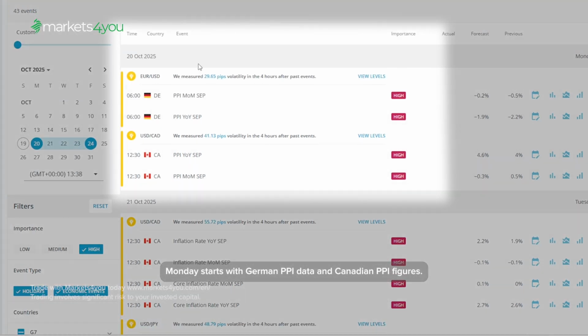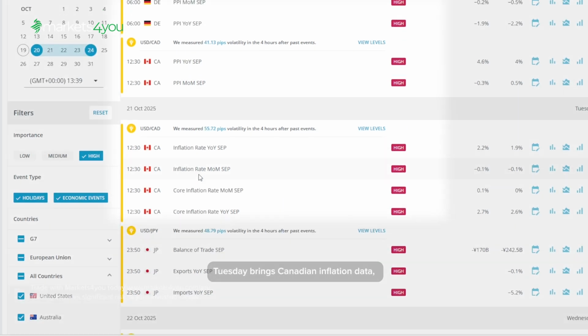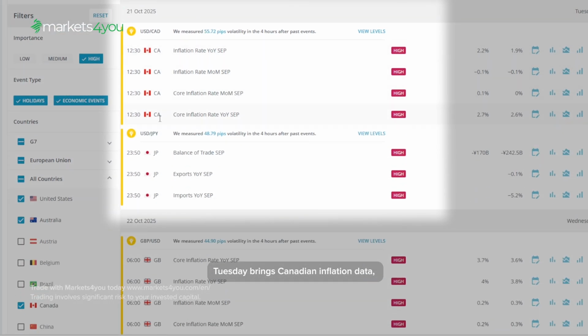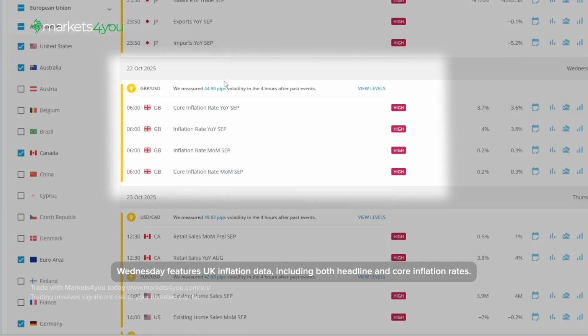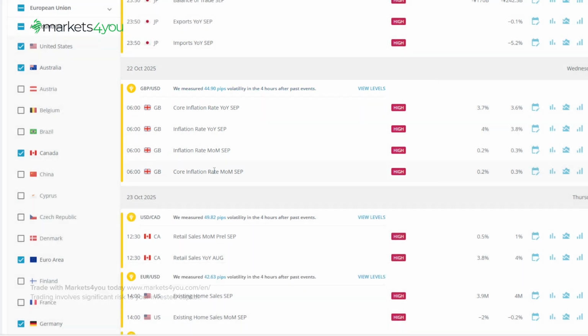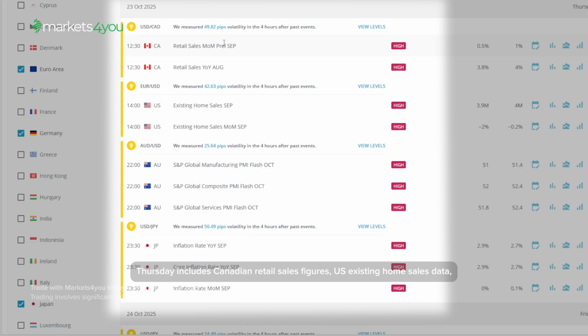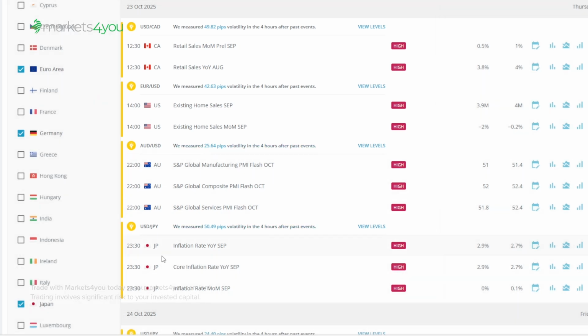Monday starts with German PPI data and Canadian PPI figures. Tuesday brings Canadian inflation data, which will be closely watched for monetary policy implications, along with Japanese trade balance figures. Wednesday features UK inflation data, including both headline and core inflation rates. Thursday includes Canadian retail sales figures, US existing home sales data, Australian PMI flash readings, and Japanese inflation figures.